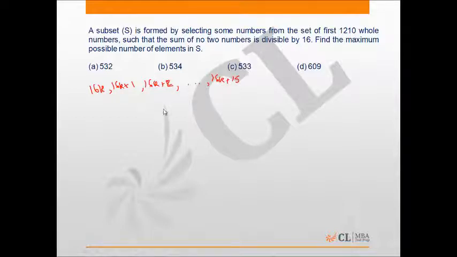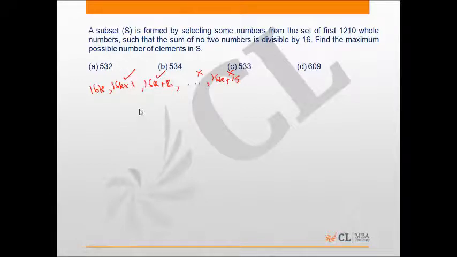Now, if I have to ensure that the sum of no two numbers is divisible by 16, then if I am taking even one number of the form 16k plus 1, I cannot take any number of the form 16k plus 15, because when I add the two, I get a number which is of the form 16 times some natural number plus 16, which is divisible by 16. Similarly, if I take 16k plus 2, I cannot take 16k plus 14 and so on. Thus, I can choose only one among the sets of 16k plus 1 to 16k plus 7 or 16k plus 9 to 16k plus 15.